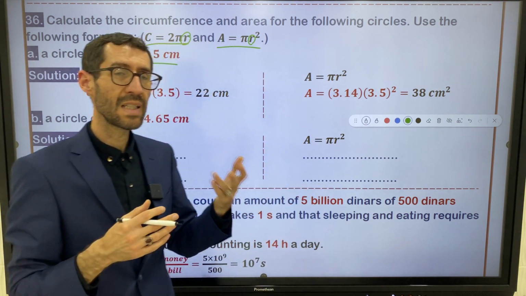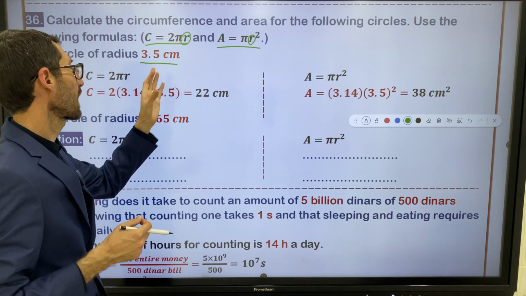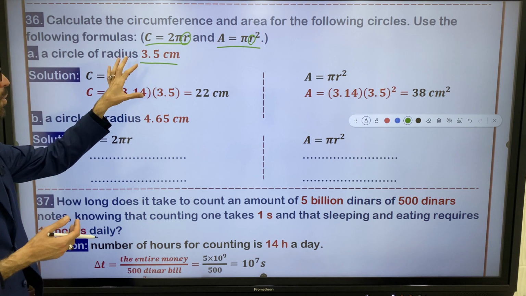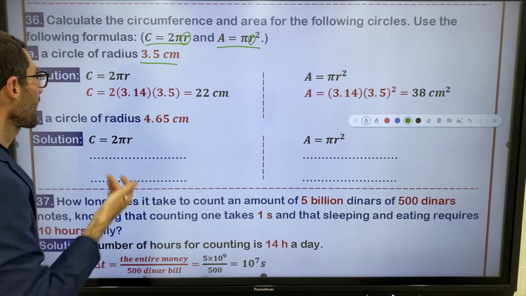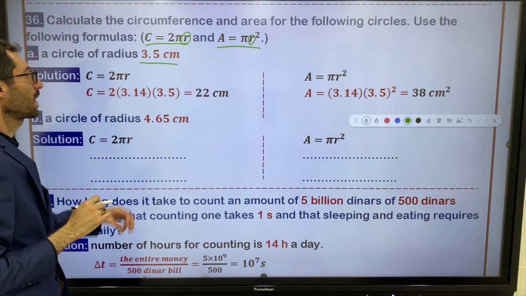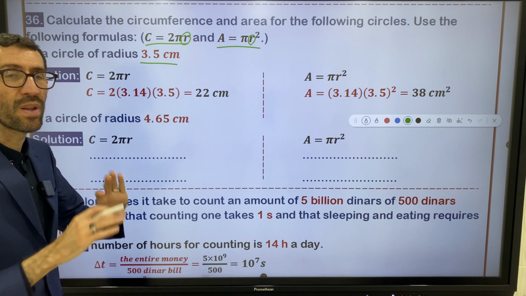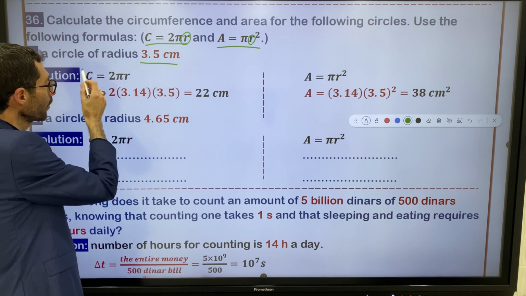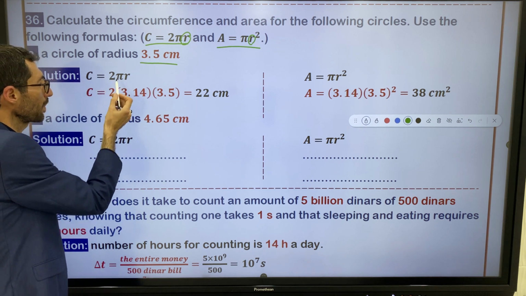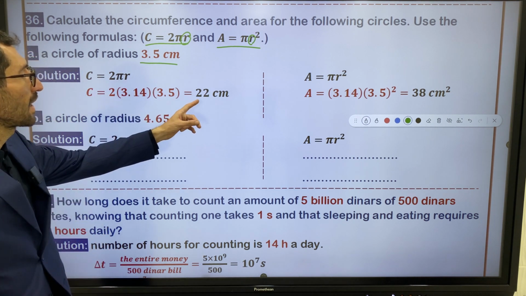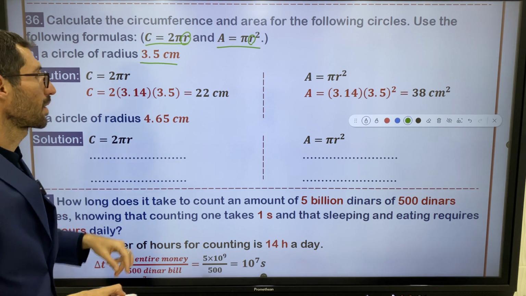So it's optional, it doesn't matter whether you convert it or not, but we don't convert it because we don't have any hint here. That's why we substitute it as it is without conversion. 2 pi r, this is the rule of circumference. 2 multiplied by 3.14 multiplied by 3.5. This is the answer, 22 centimeters.